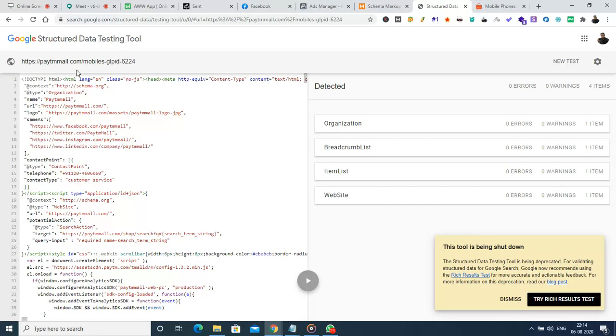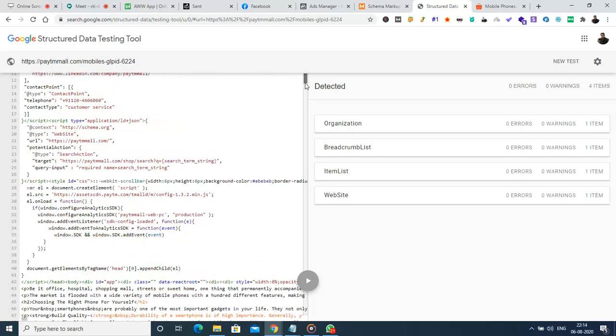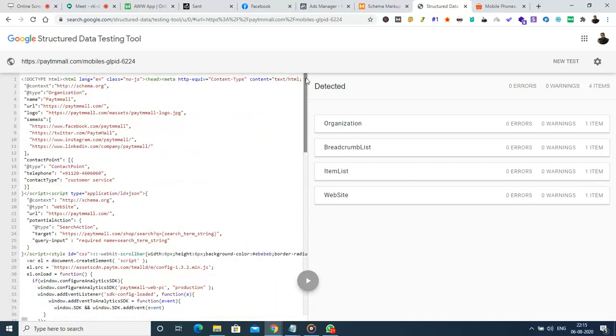Now when I run this particular web page, this is the Google structured data testing tool, which helps us identify what schema markups have been used. These are the key schema markups used in this particular website, the complete schema markup languages. What are the benefits of these, listed in the right hand side category? They applied it for the organization details, the breadcrumb, the list items, and the website as well.